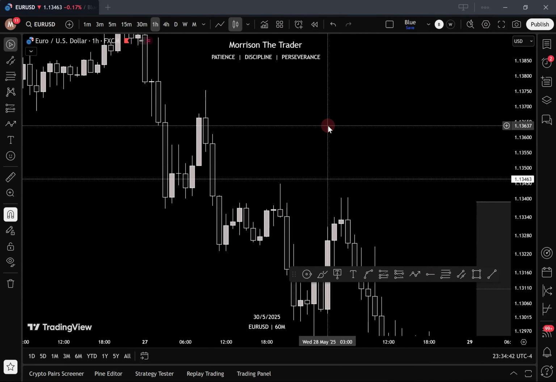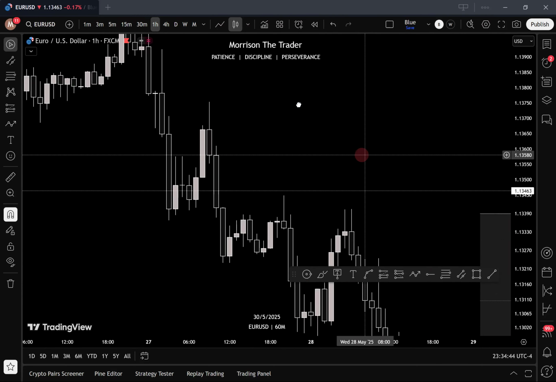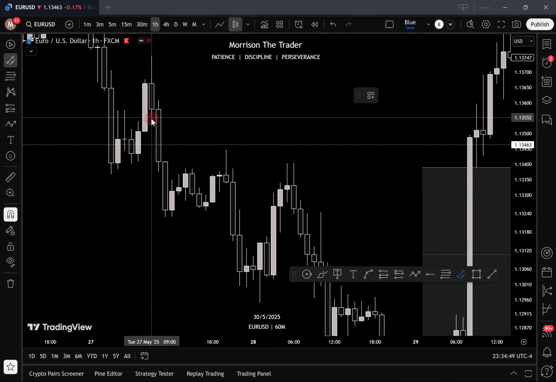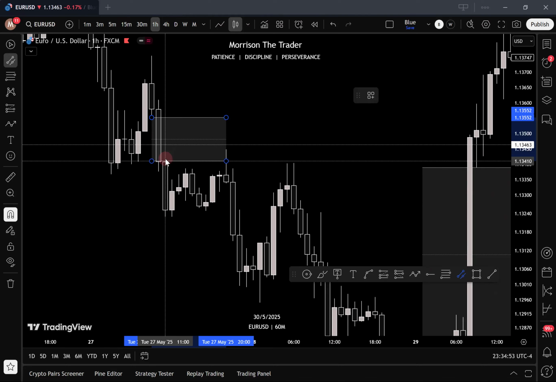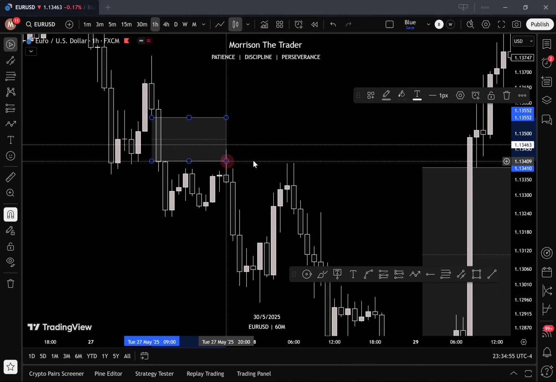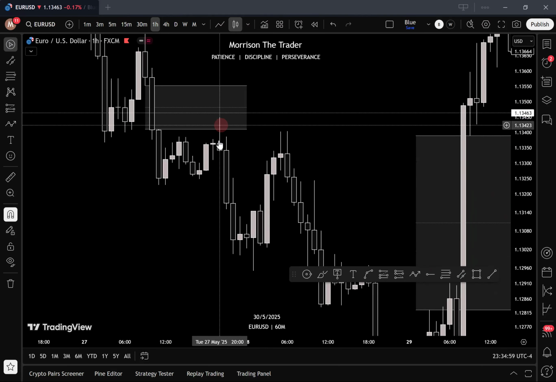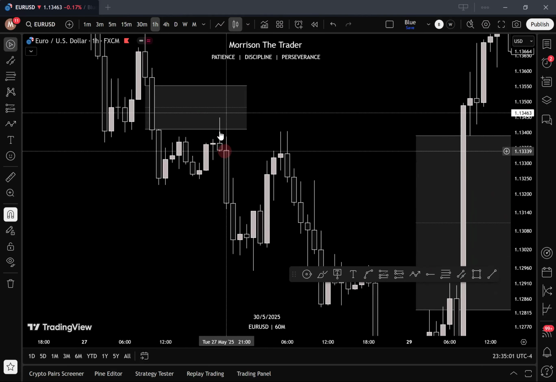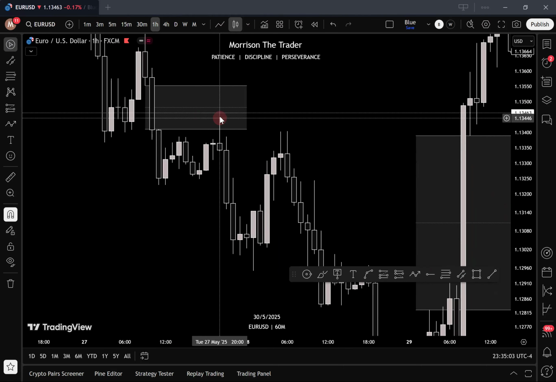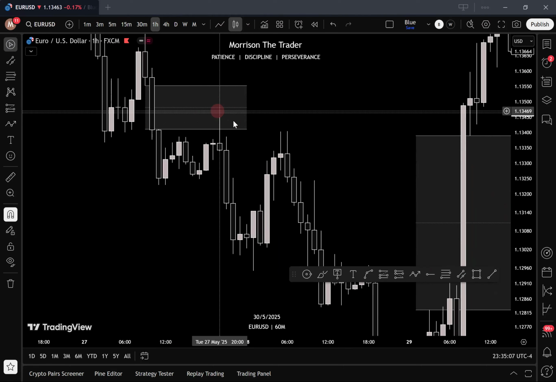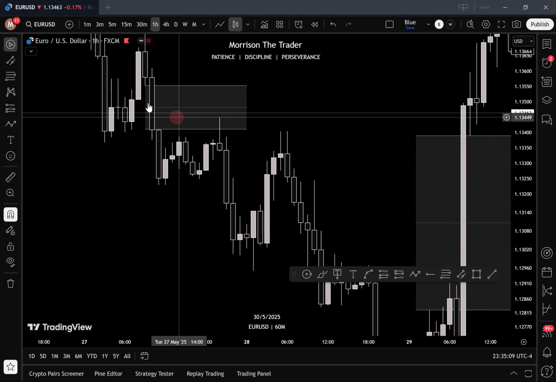Another example, another bearish fair value gap right here. Yeah, in the downtrend, a bearish fair value gap has been created. And look at what this fair value gap did. So when price came back into that fair value gap, went inside that fair value gap, it didn't go beyond the 50% of that fair value gap right here, the midpoint right there.